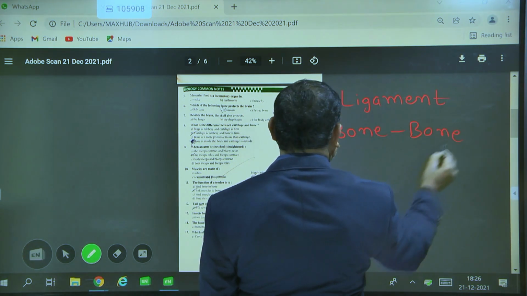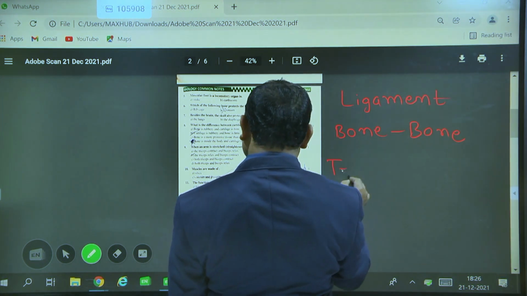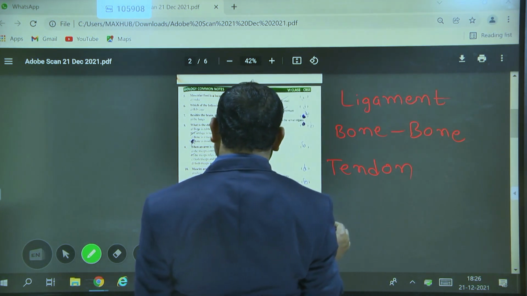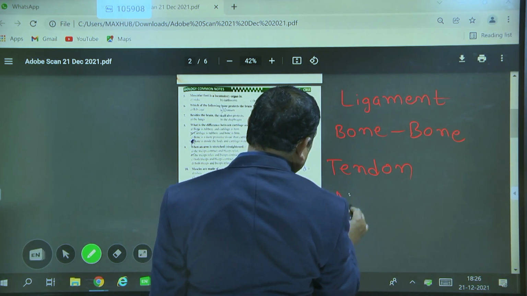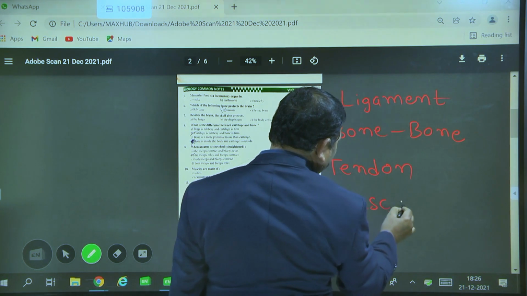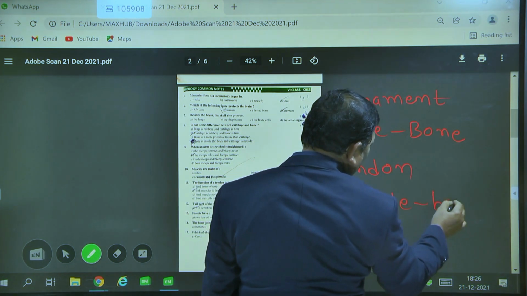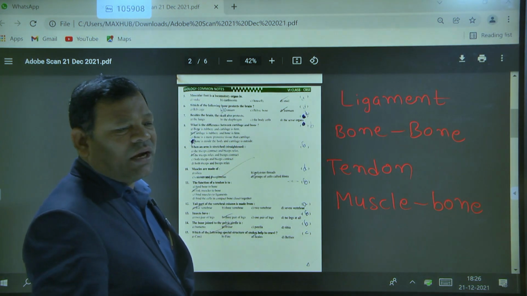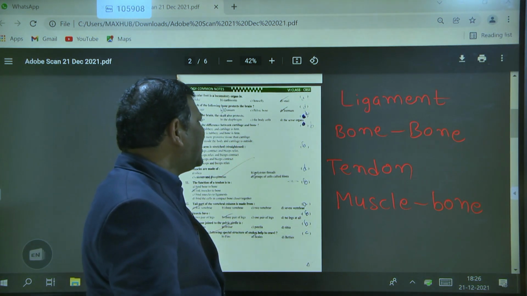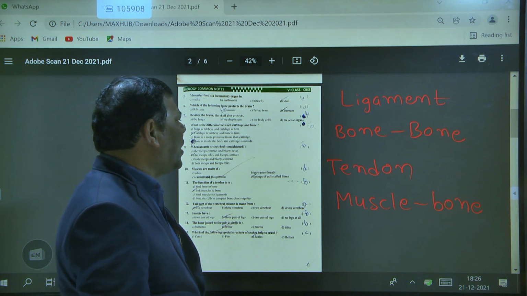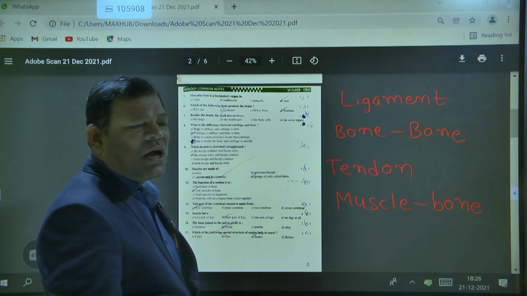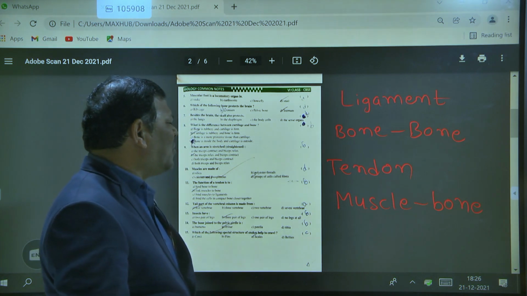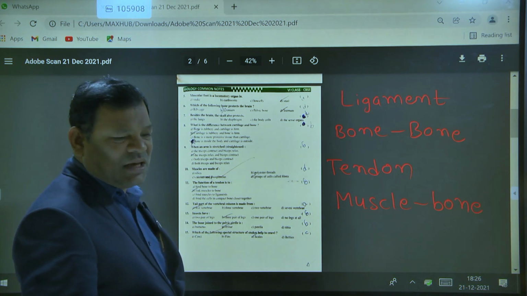And the tendon binds muscle to bone, or bone to muscle. Keep that in mind.